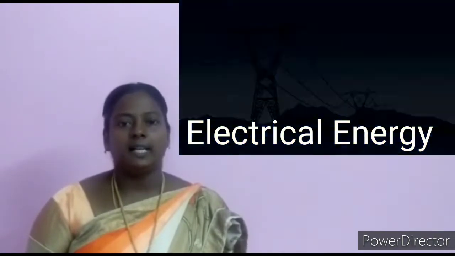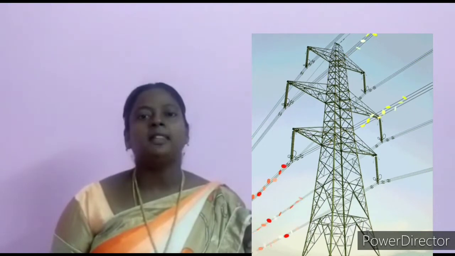E-N-E-R-G-Y, energy. So, how do we get this electrical energy? Electrical energy comes from the power station to our house through long electric cables. When you get the electricity bill at the end of the month, do you know, students, what you are paying for? You are paying for the amount of electrical energy you consume for that month. So, if you want to reduce the electricity bill, turn off the lights and fans when not in use.